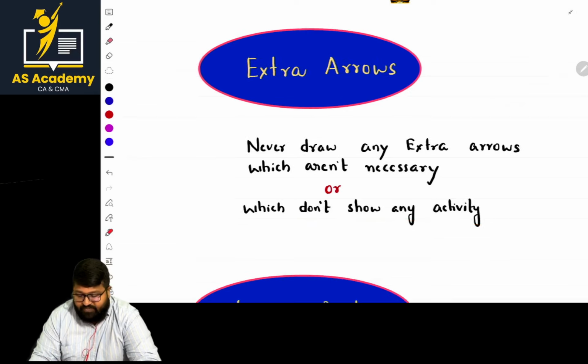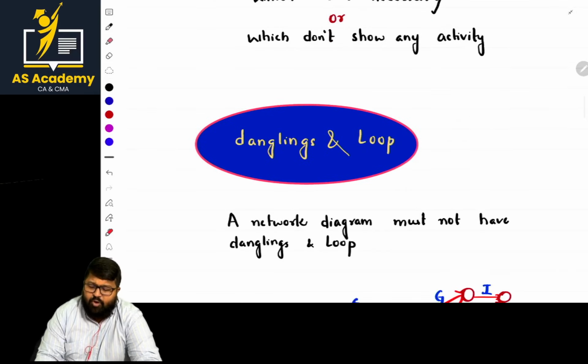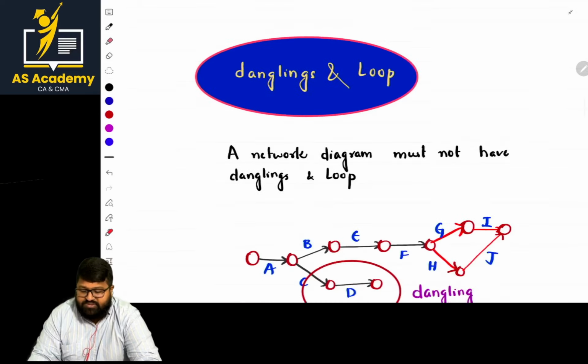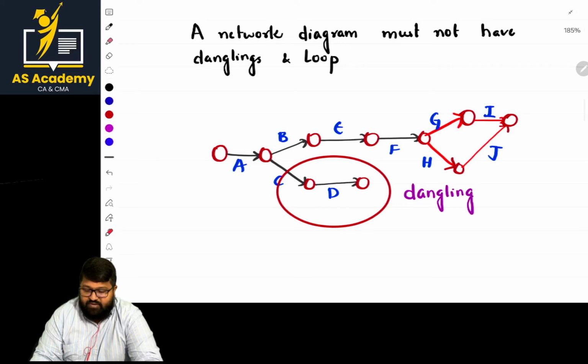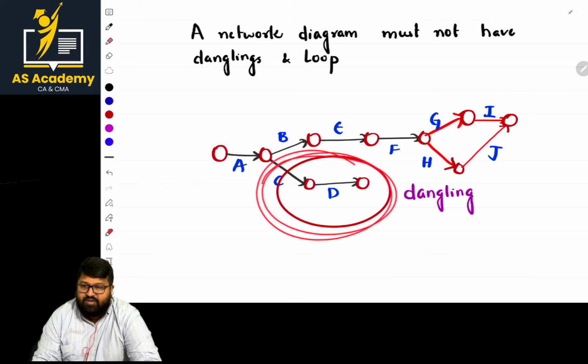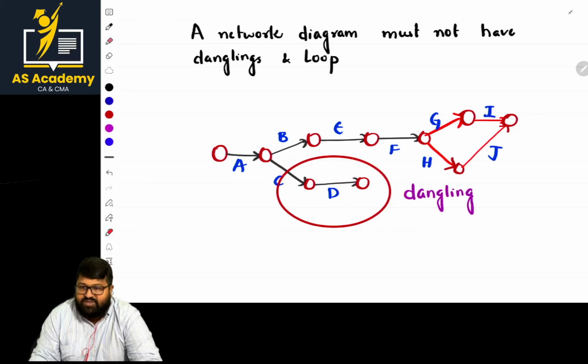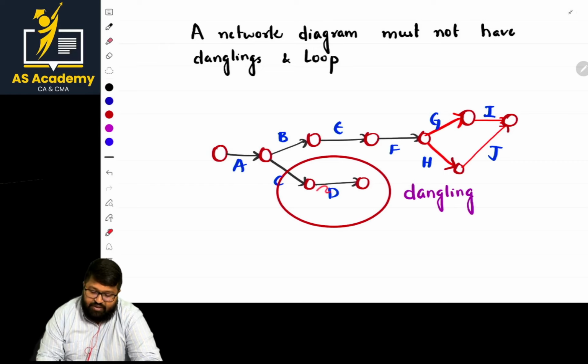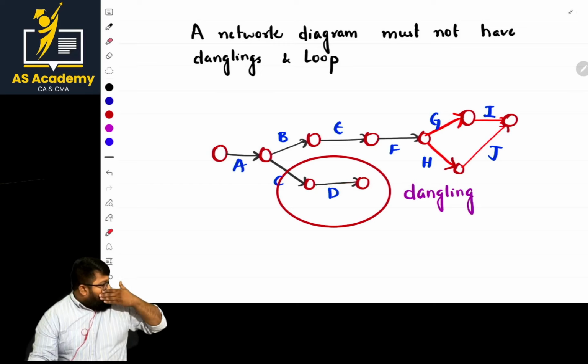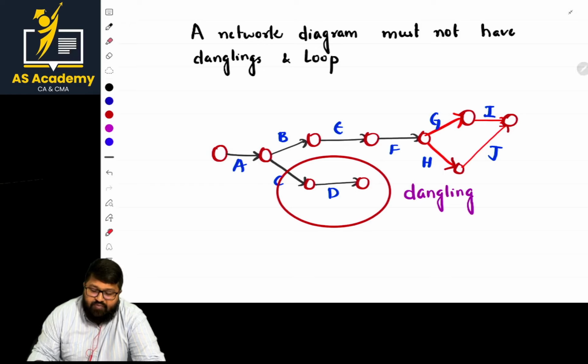Basic rule. Now, sir, there is another point called danglings and loops. What is this, sir? By seeing this diagram, see the points. What is the basic fundamental rule? The starting should be one event and the ending should be one event. But by seeing this arrangement, there are more than two ending events. So such a dangling should not be present. To make it perfect, we need to extend it till there. Is it clear? This is dangling.